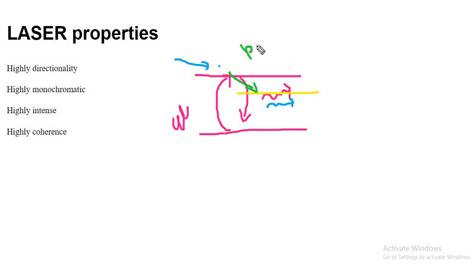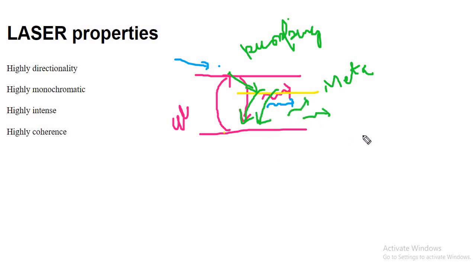This process is pumping. After the metastable state, when the time period is over, particles will come continuously from the metastable state to the ground state, and photons will be released continuously.